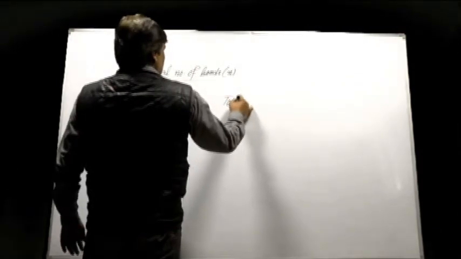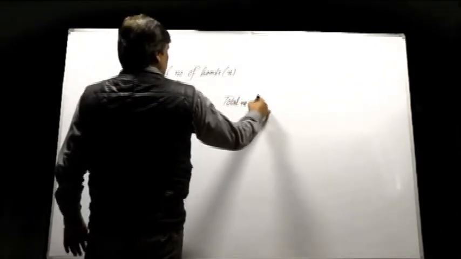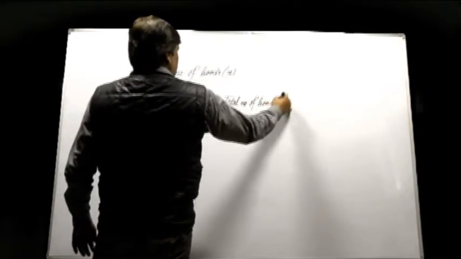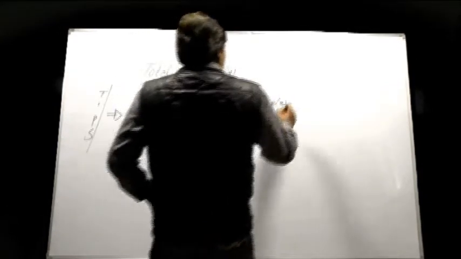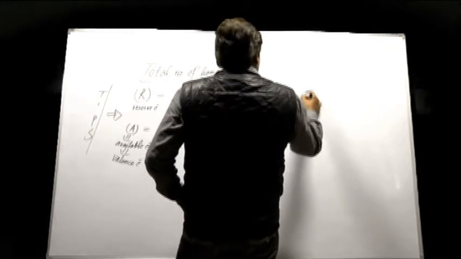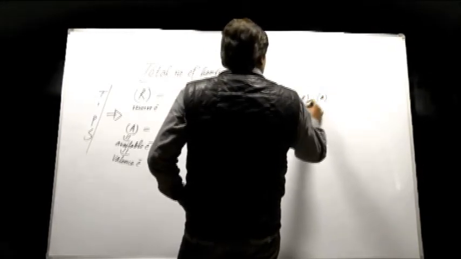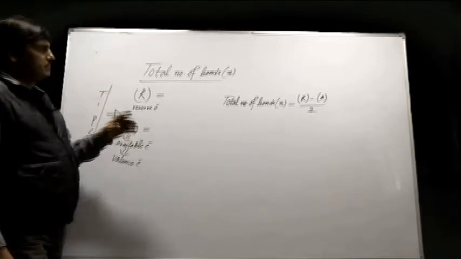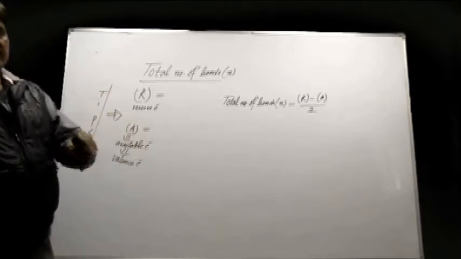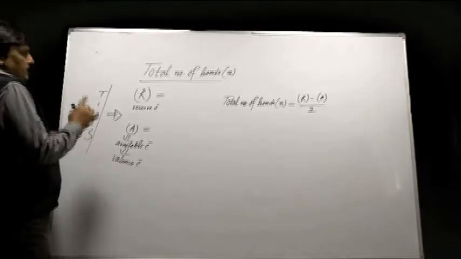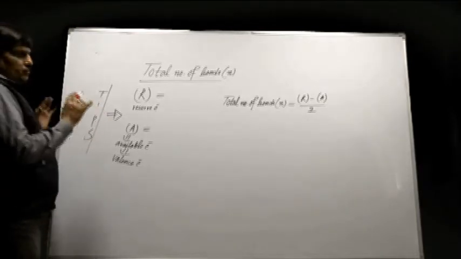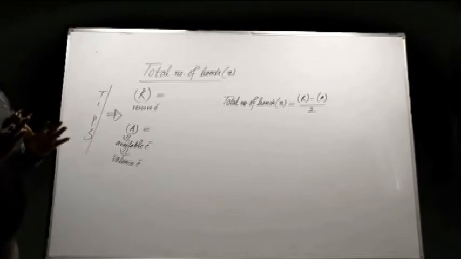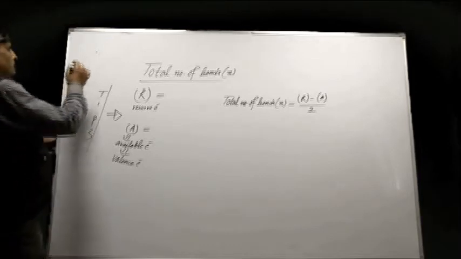As soon as this is calculated, the total number of bonds N is equal to (R minus A) divided by 2. Here remember, reserve electron is nothing but the maximum capacity of electrons that an atom or element can accommodate. The value of reserve electron for all the atoms or elements except hydrogen will be 8, and for hydrogen it will be 2. For example,